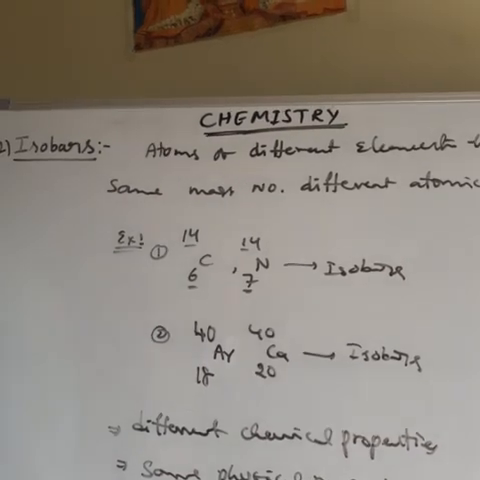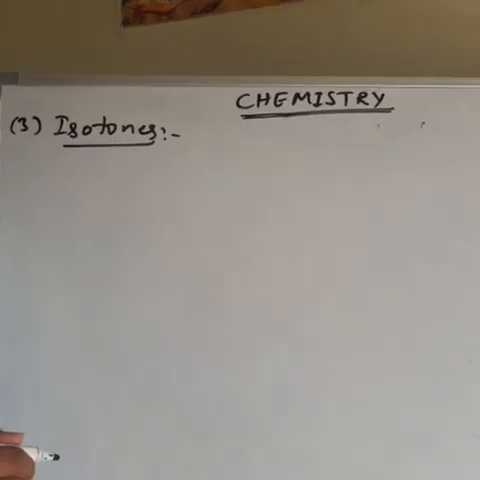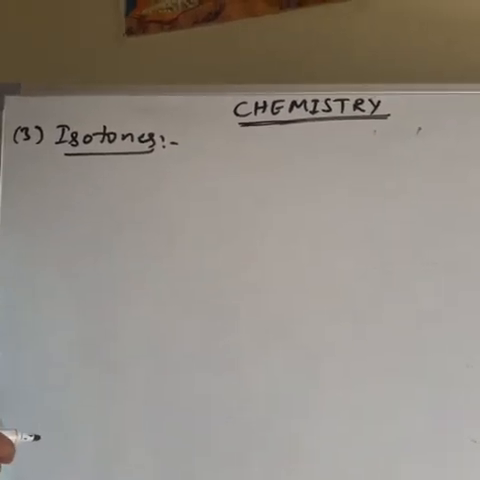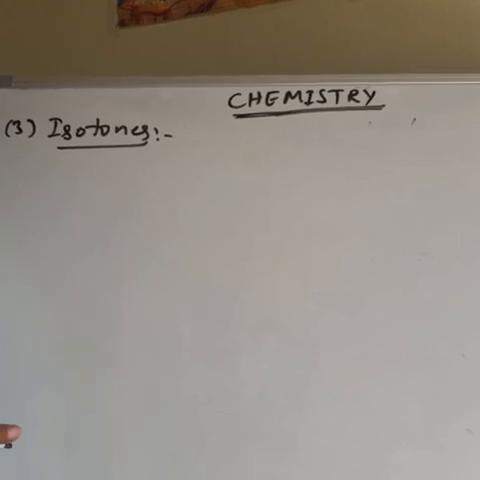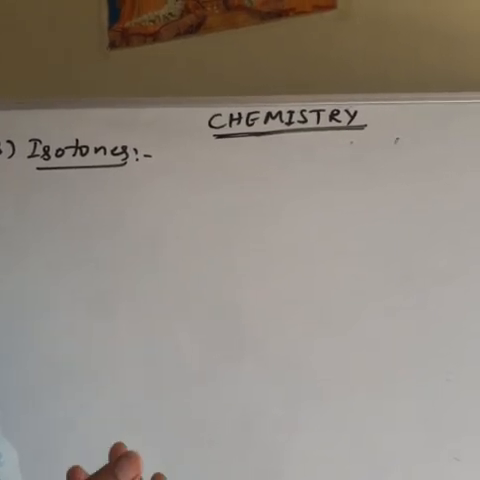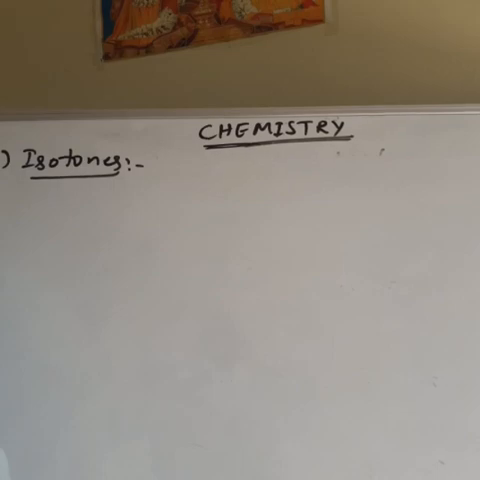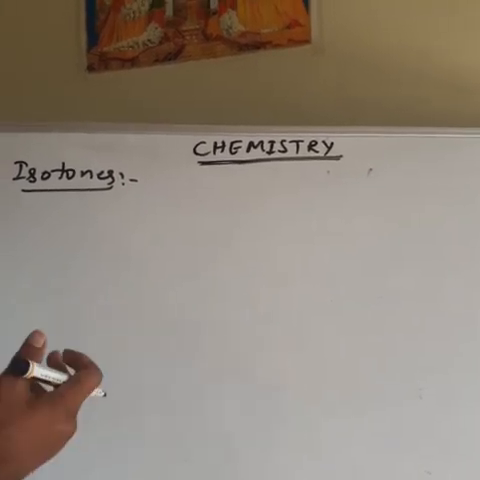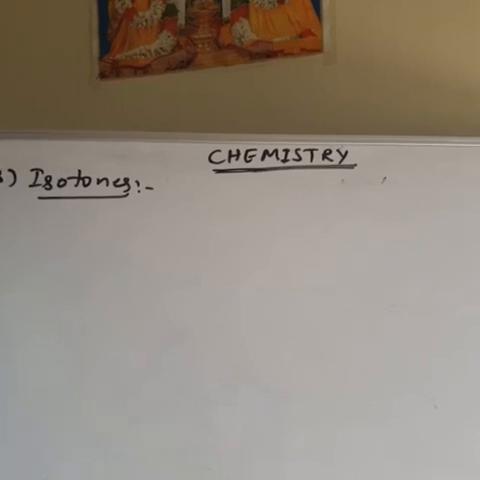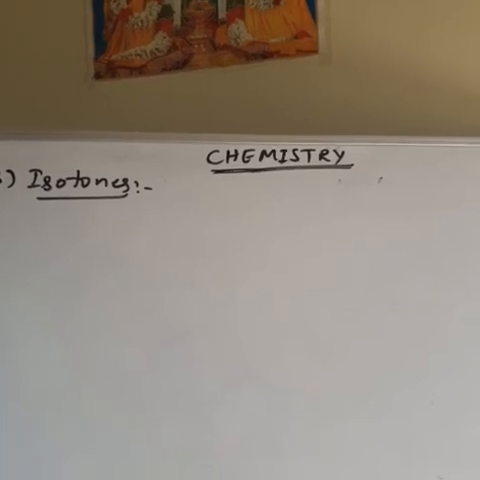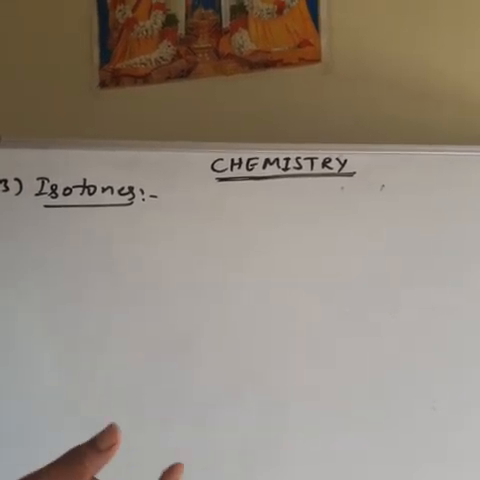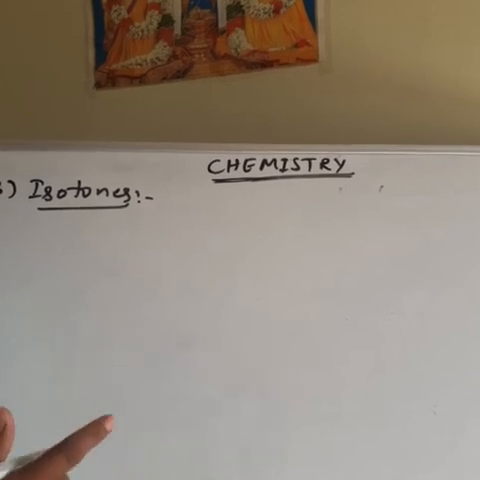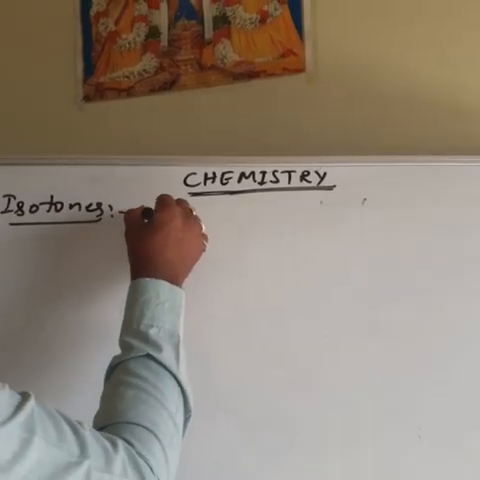The next concept is isotones. What are isotones? Atoms of different elements having different mass number, different atomic number, but the neutron number is the same. That is called isotones.